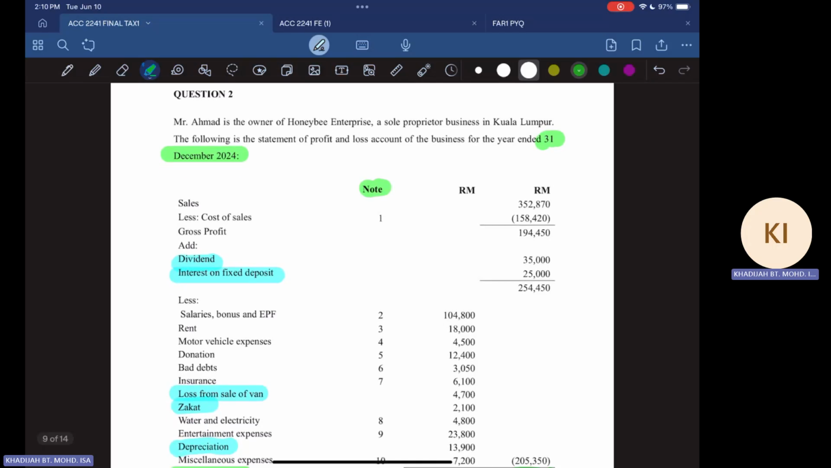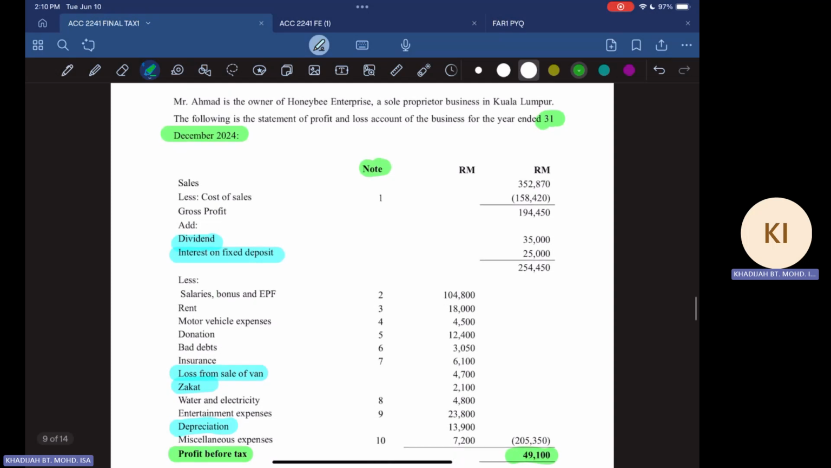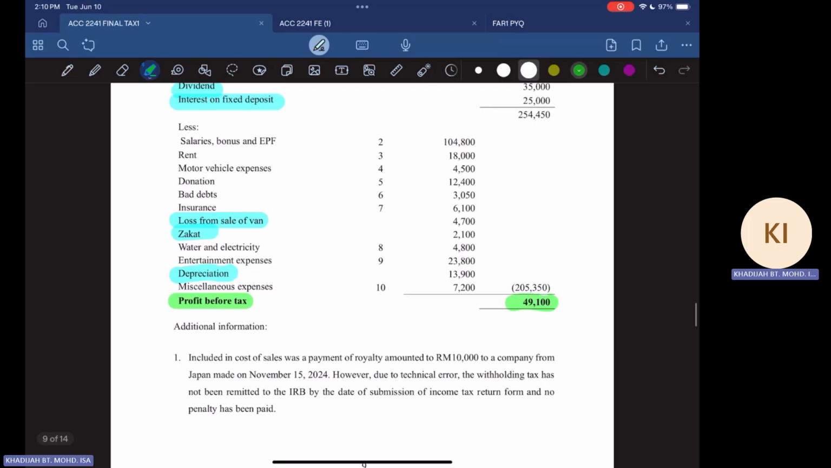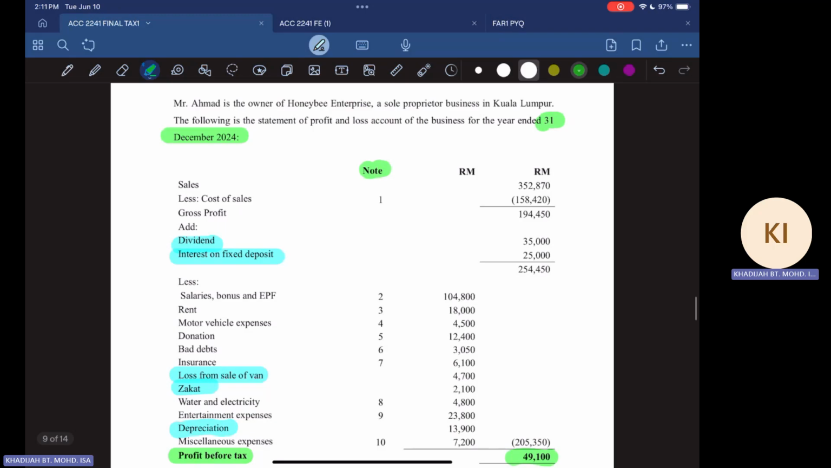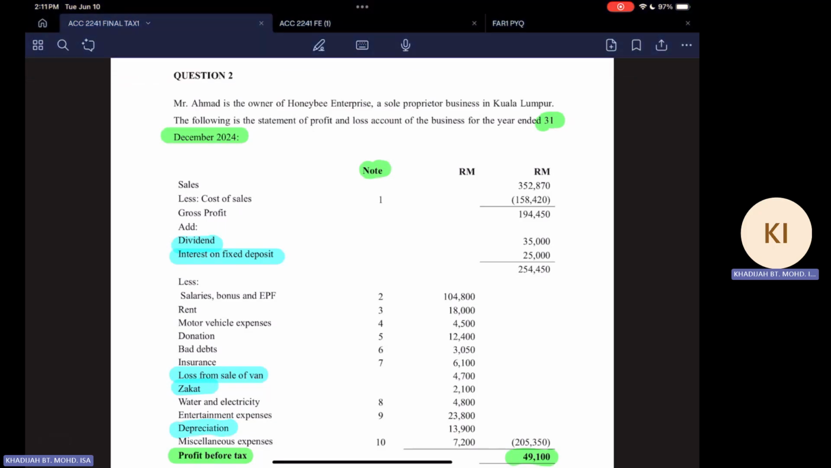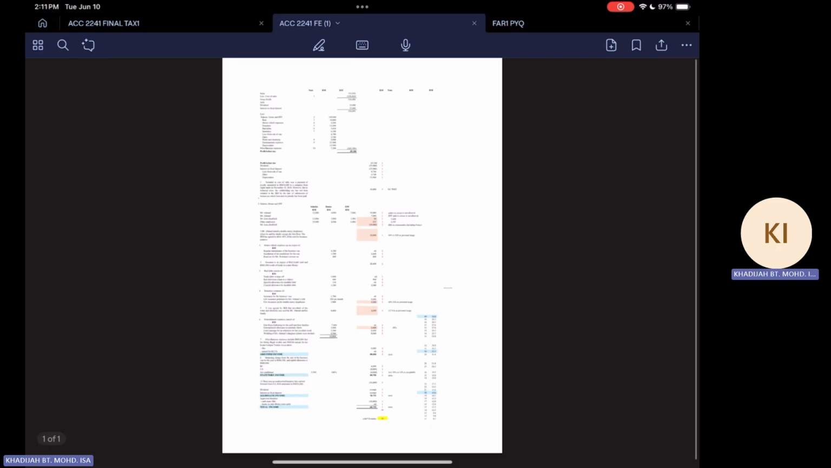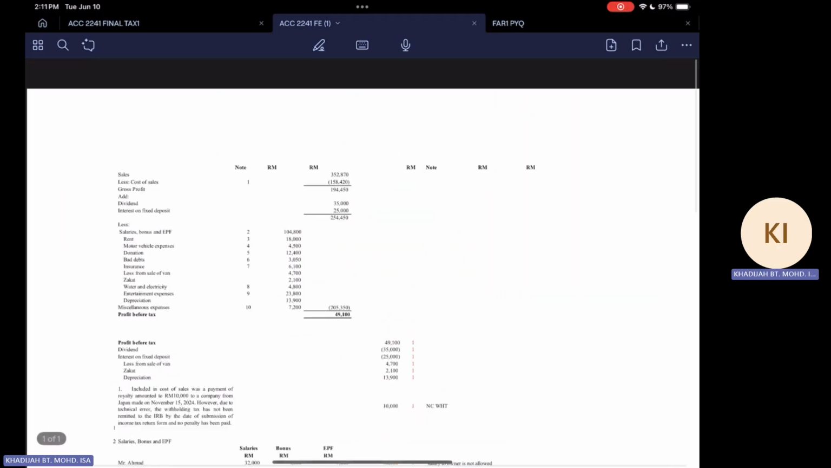So first thing that you do, we have taken note of the year end, 31st December. And then we are going to start with profit before tax. How much is it? It's 49,100. So in your answer, what I normally do is that I will always have the name of the company at the top.